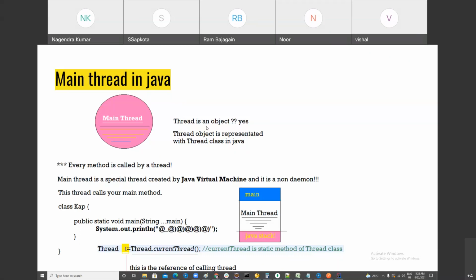Okay, not a problem. Thread is a Java object. That's correct. Yes, a thread object is represented with the Thread class in Java. If you get a thread in Java, how can you refer to it? Thread class. In Java, thread is an object, and you have to mug up certain things. Every method is called by a thread. Please remember it.